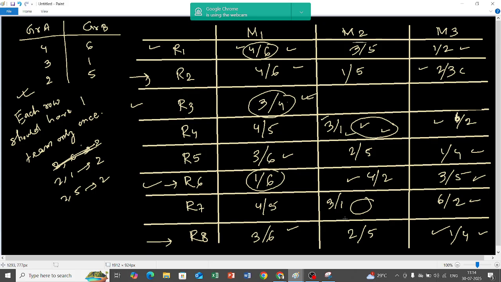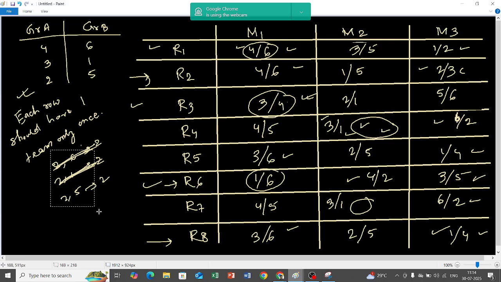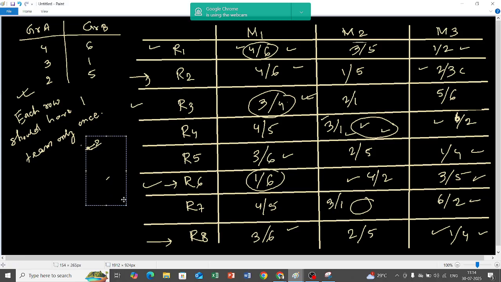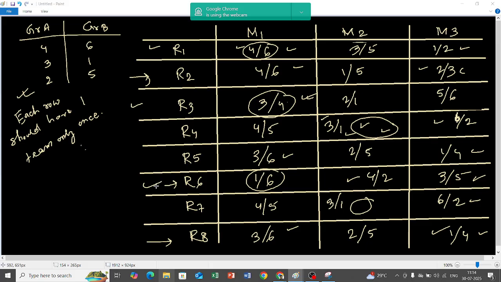Do I have 2 1? I have it over here. Any other 2 1? I don't have it, right? I can place 2 1 over here. My 2 1 is closed. Did you understand? If 2 1 I place over here, this one will be 5 by 6. That's it, right? So this table is done, and once the table is done, our work is done. So now let me take out the question.